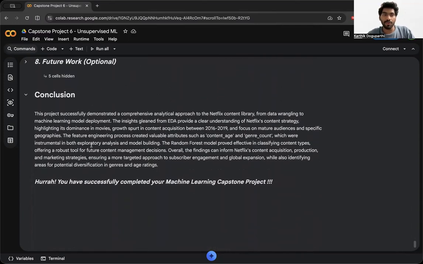So to conclude, this project demonstrated a more analytical approach on my Netflix library for the content between 2016 to 19. Overall, the findings can inform content acquisition, production, and marketing strategies to ensure subscriber engagement and global expansion across these genres and age ratings.